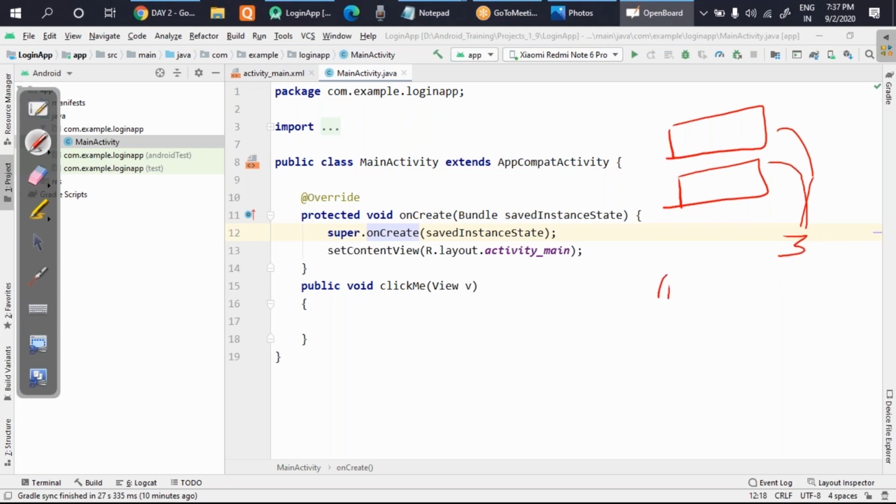What was that? Step 1 was create a variable. Second was link that variable, and third step was use that variable. Yes or no? So these 3 things we'll do for both the edit texts. Okay, so let's do that.